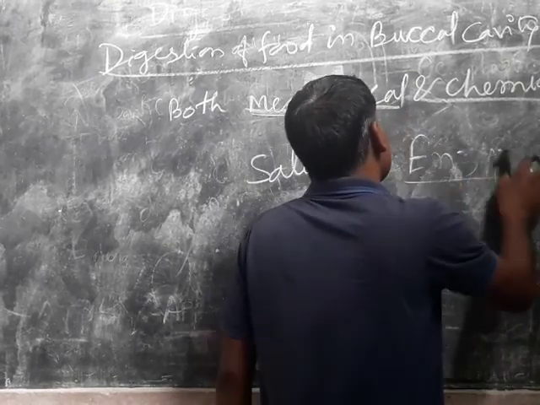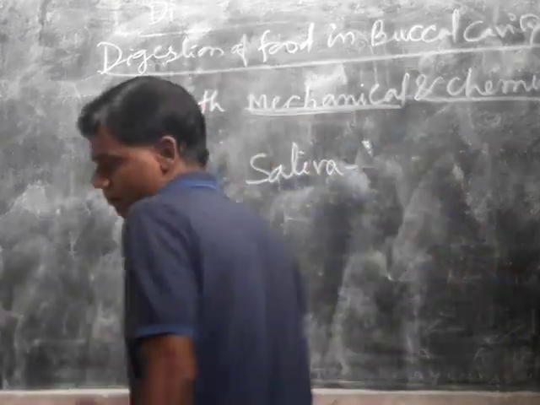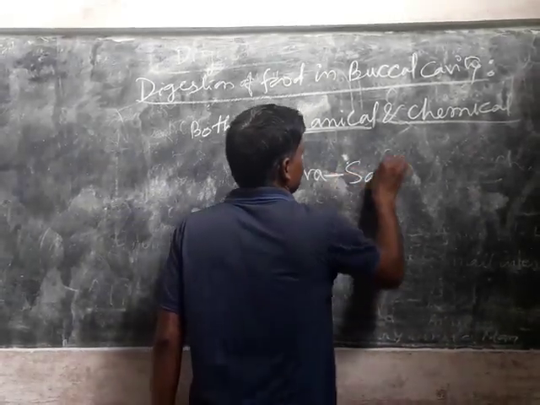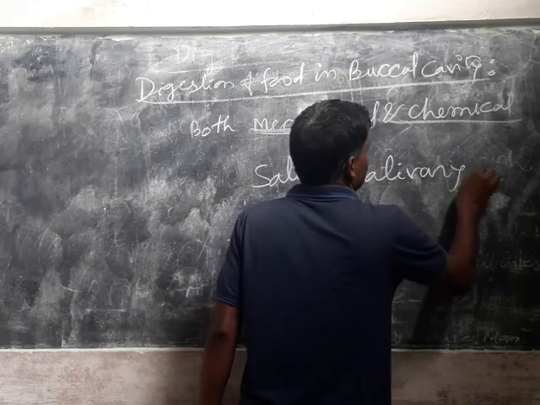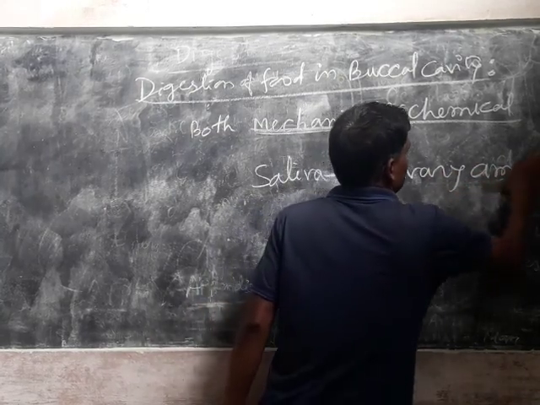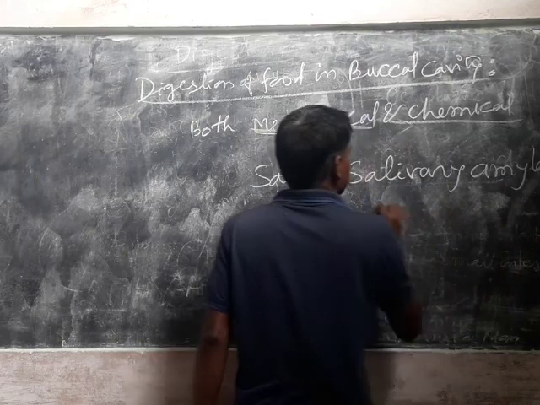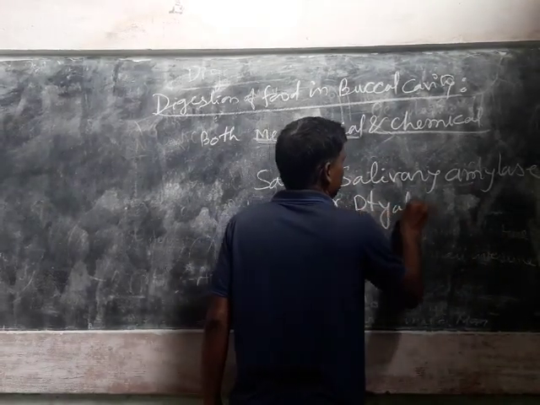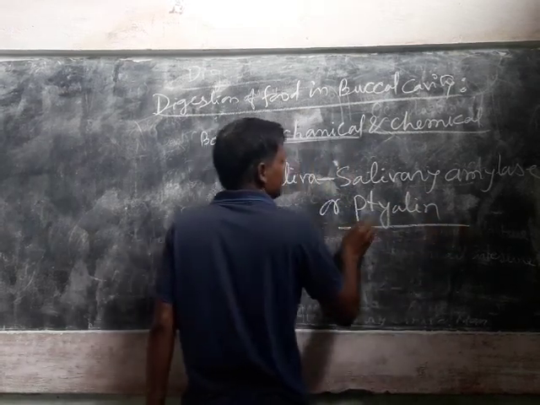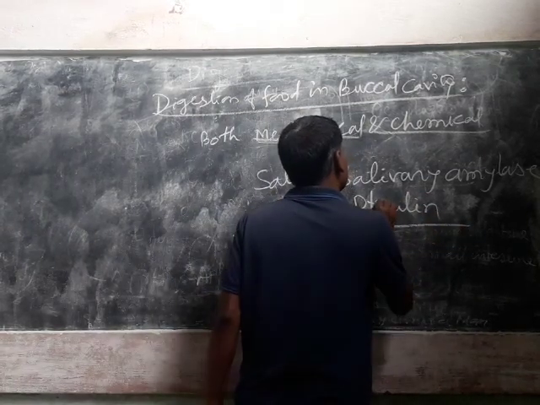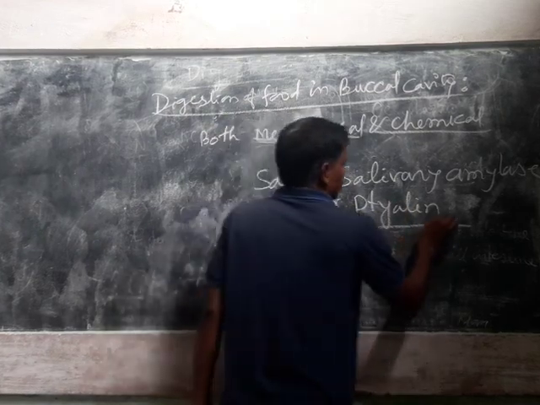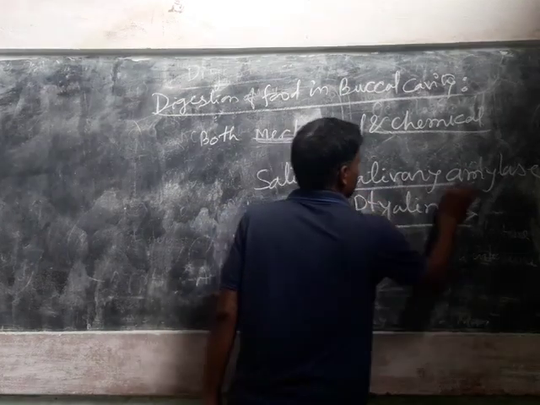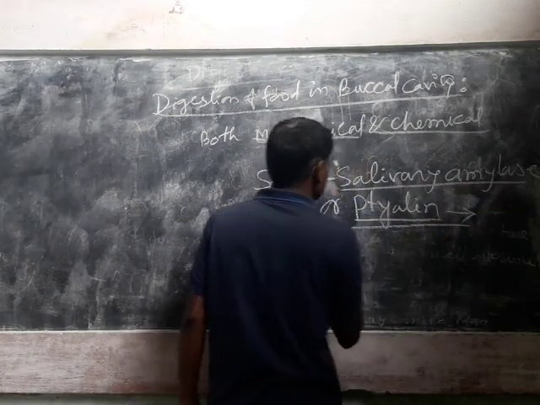Now, saliva contains one enzyme named salivary amylase or ptyalin. You can write any one, either salivary amylase or ptyalin. This helps in digestion of starch.